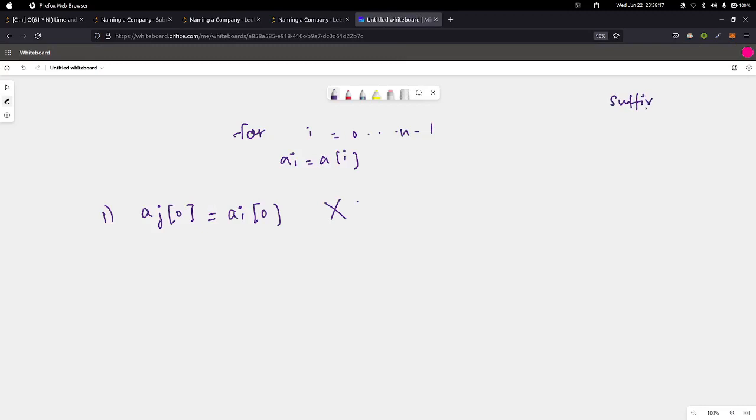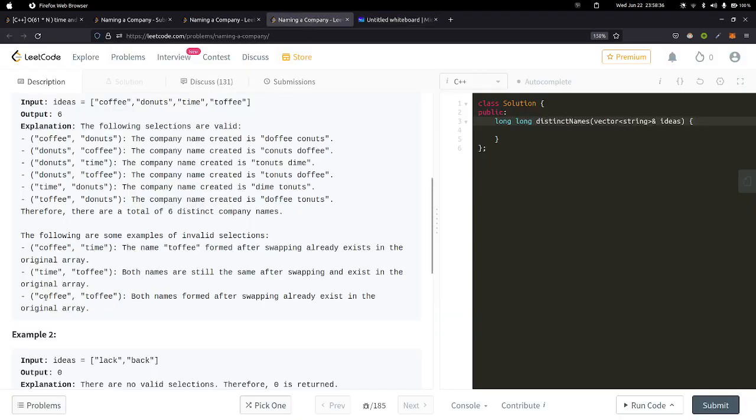Suffix in this case means the substring starting at index 1 to the end of the string. I am talking about this suffix, not just any suffix. I am talking about the largest suffix of any string. Okay, so in this case we have the same suffix, OFFEE and OFFEE. We have the same suffix, but the only difference between those two strings is the starting letters.